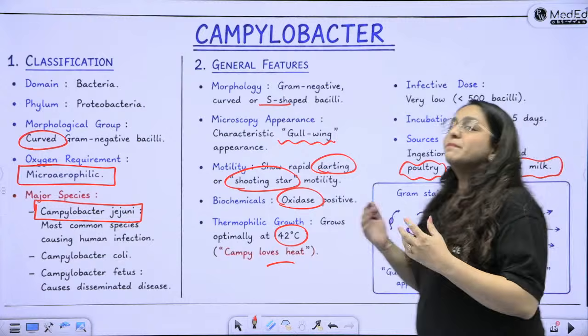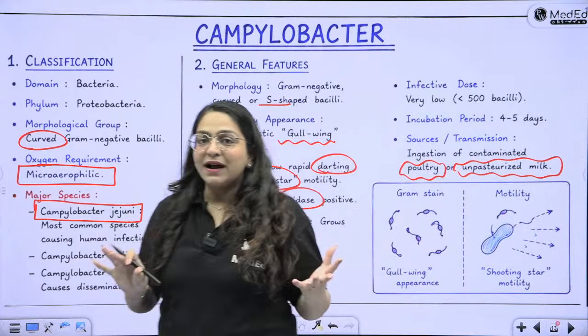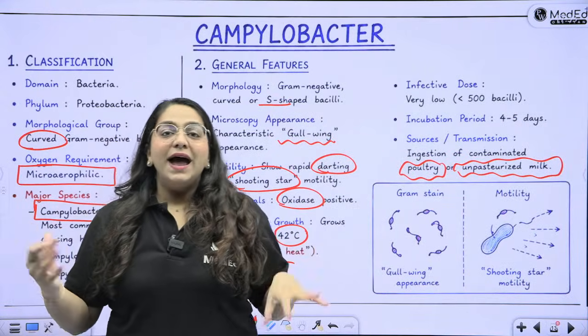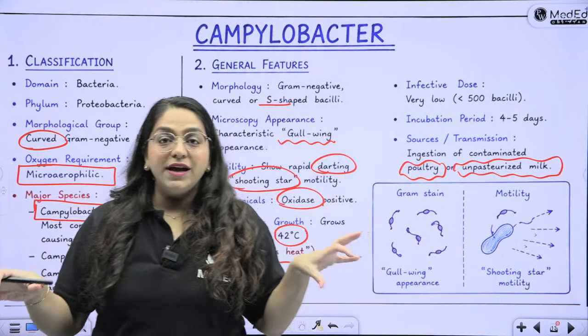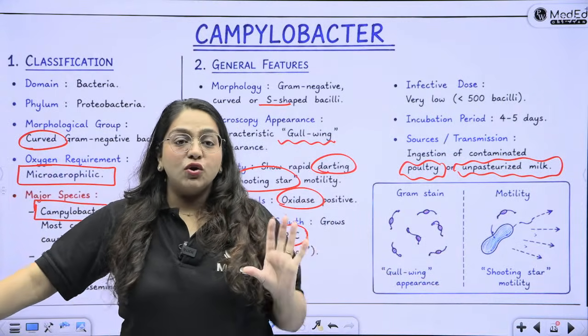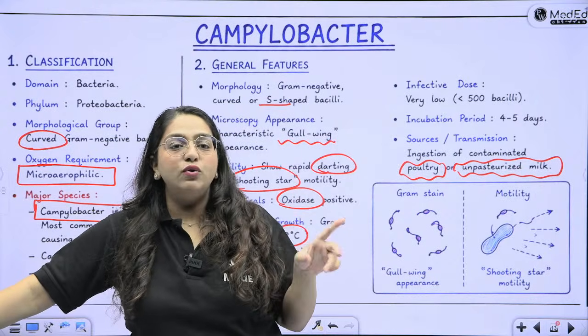Okay. So just imagine an S-shaped fancy bacteria which is going on a camping trip and there's lots of little chicken and poultry around and unpasteurized milk. So classically unpasteurized milk and poultry is the answer.